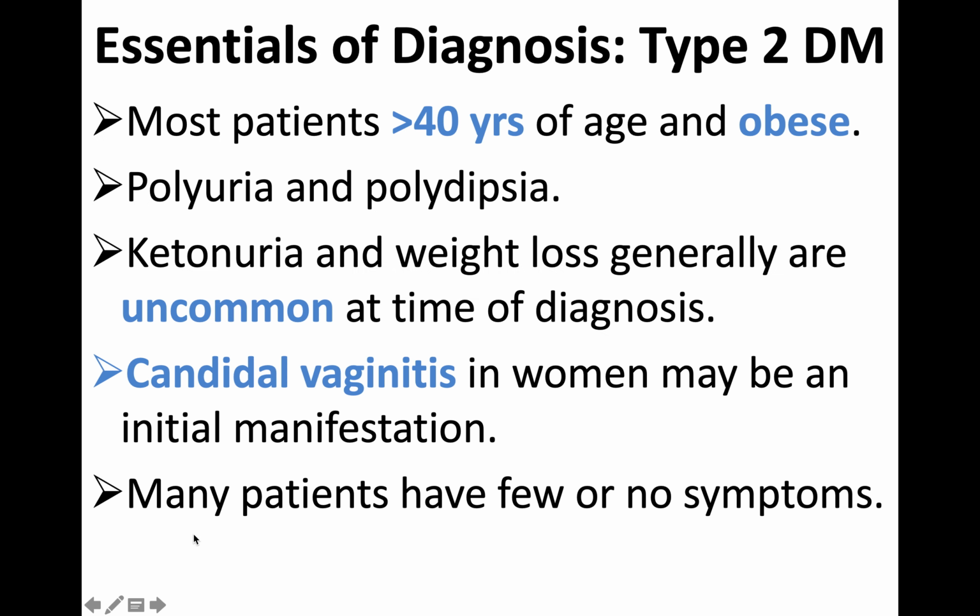And of course this is very important. Many patients have few or no symptoms. There are many people who remain asymptomatic, and randomly some people are diagnosed with hyperglycemia and diabetes. Surprisingly, they will not have any kind of symptoms. Many people in society, when they come to OPD, coincidentally, when the physician asks for a routine blood checkup, they come to know that the sugar is uncontrolled. So coincidentally, many people are diagnosed with diabetes.